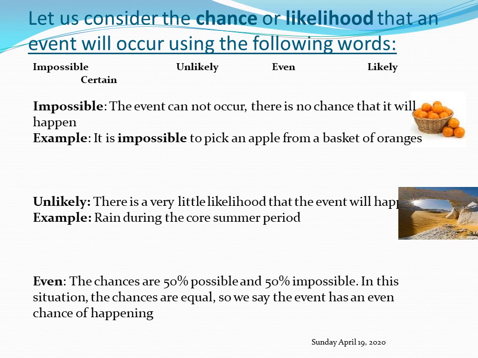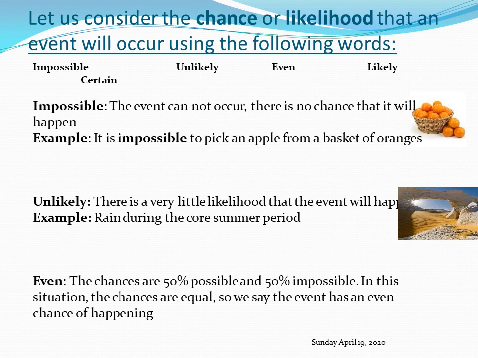There are 5 oranges and there are 5 apples. So the chance that I will pick an orange or an apple is even. Okay? It's even. But in the case where one is much more than the other, then we cannot say it is even.